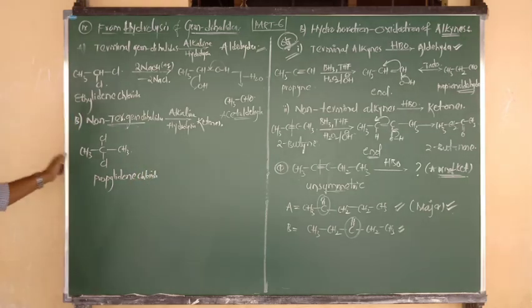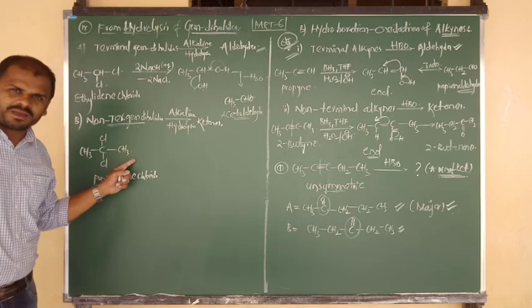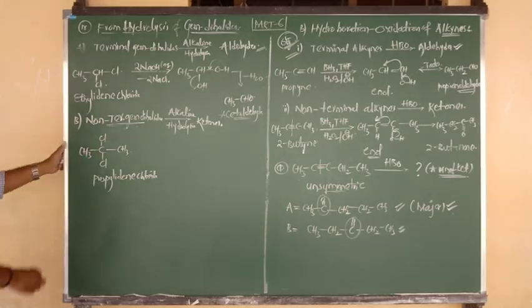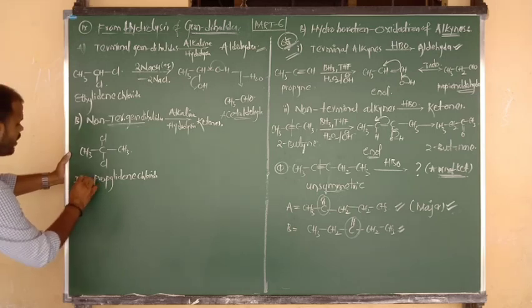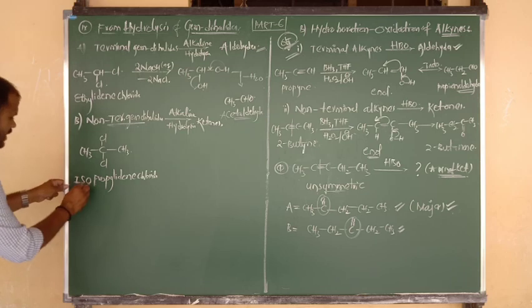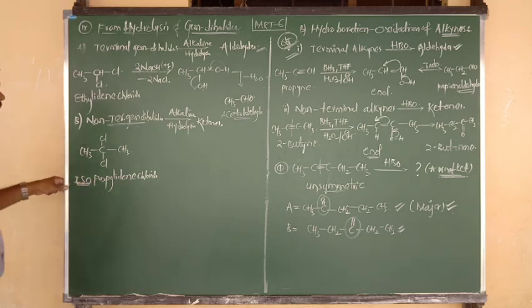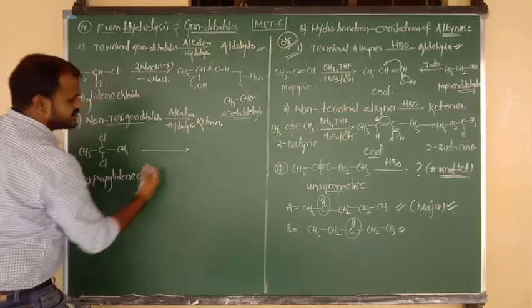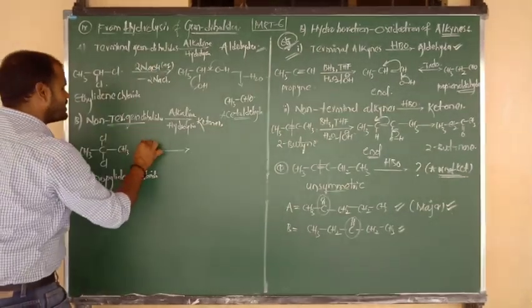But listen carefully: if the 2 chlorines were upon the last carbon we could write this, but here they are in the iso form. So the exact name of this compound is isopropylidene chloride. Very, very important.